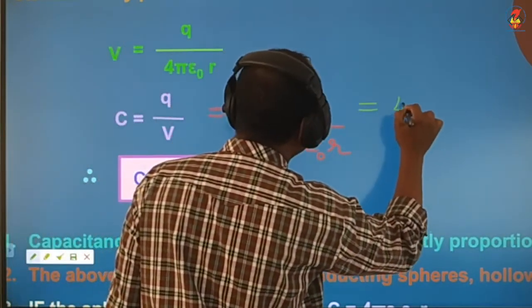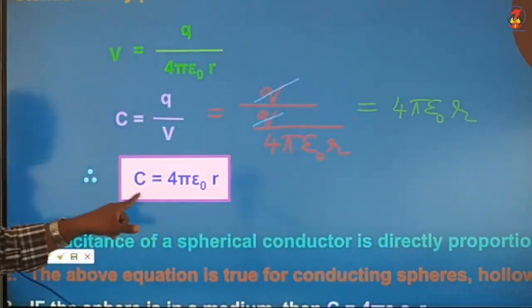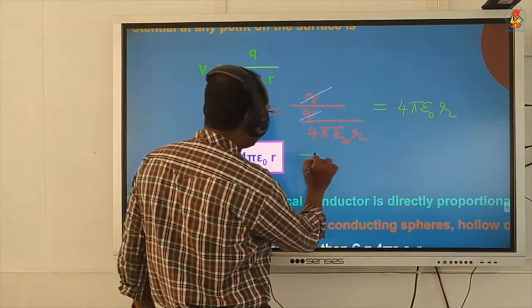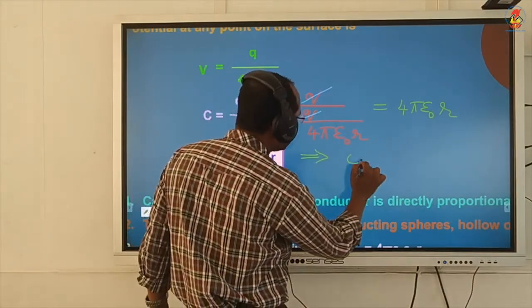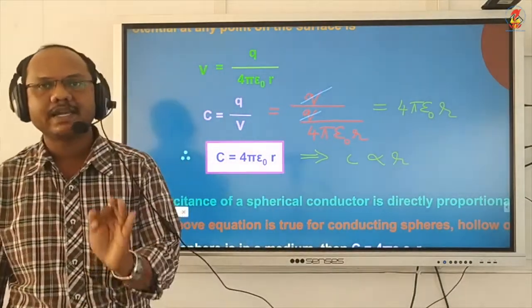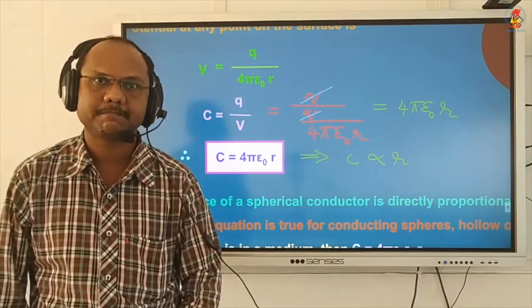Therefore C is equal to 4 pi epsilon 0 R. From this expression, it is clear that C is proportional to R. That means capacity can be increased by increasing the radius.